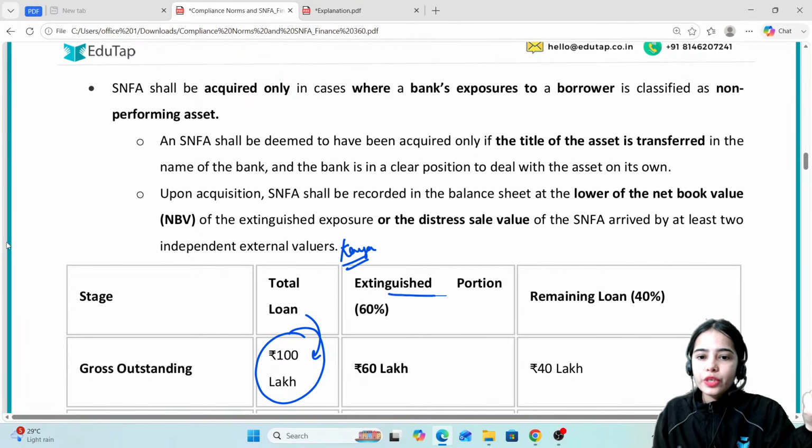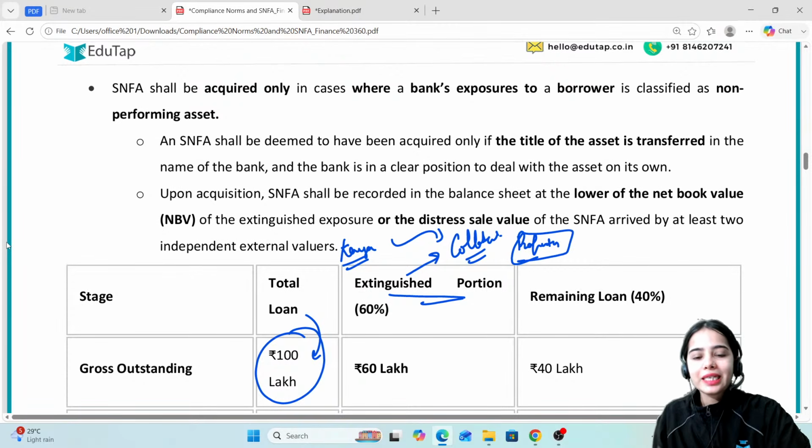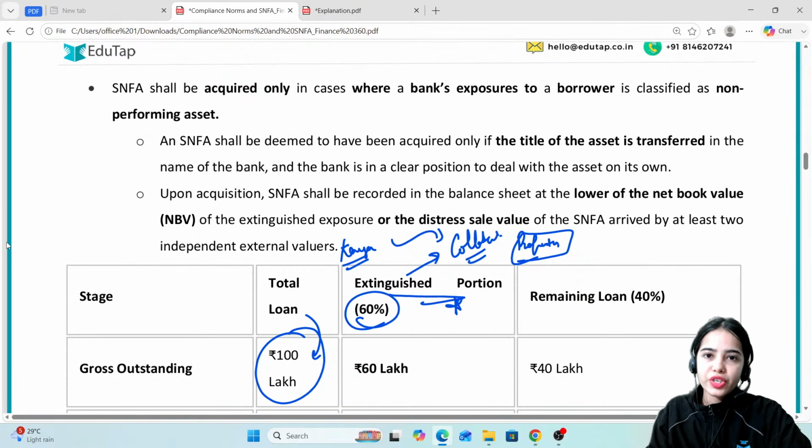The extinguished portion means the portion that can be covered directly by the collateral that Kavya has provided, such as property. Now this property is directly able to cover 60% of the loan. The valuation was done and it was seen that the property is only able to cover 60% of the loan, that is 60 lakh rupees.